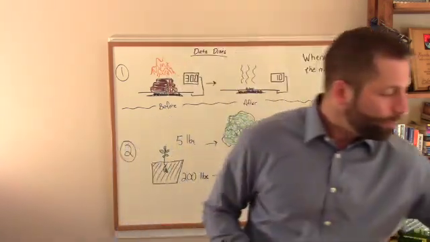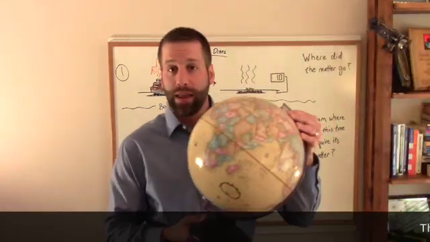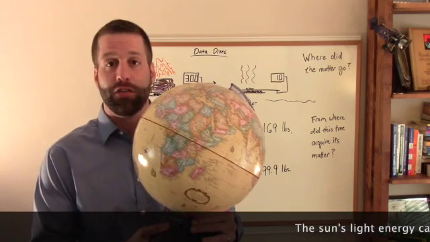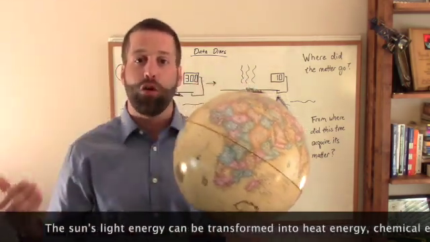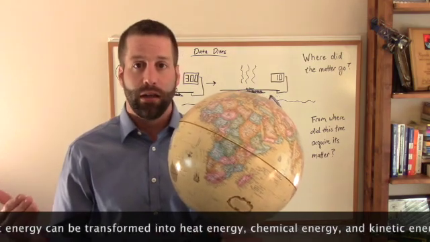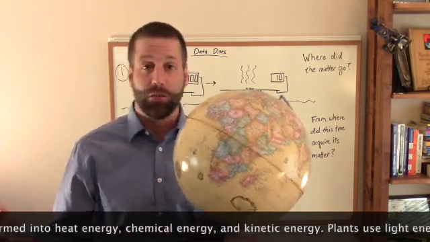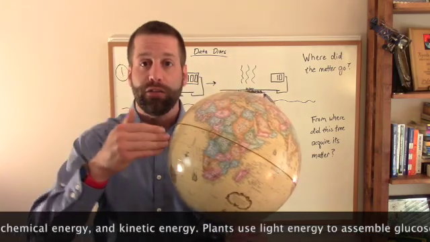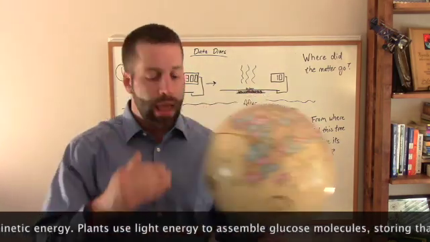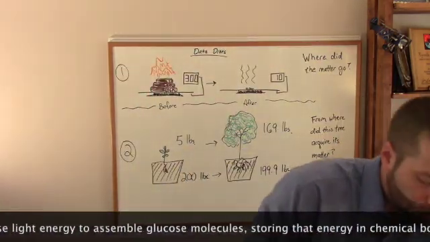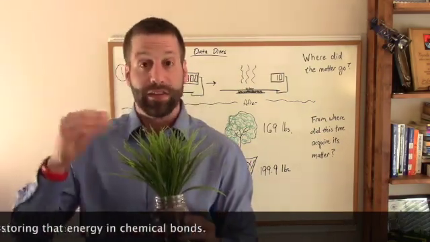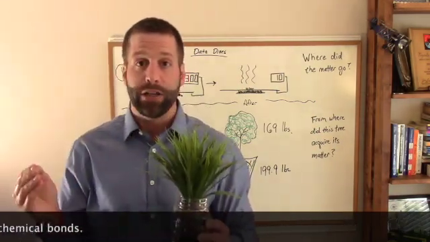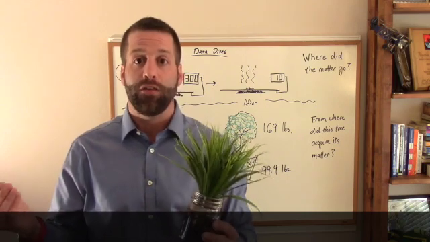So for example, constantly our planet is being bombarded with light energy from the sun. As that light energy hits the planet, it's being transformed into other kinds of energy. So for example, if light energy hits warm pavement, the light energy is being converted into heat energy. If we have a plant, the plant will take in light energy, and during photosynthesis, it will convert that light energy into chemical energy, which is stored in the bonds of molecules like glucose.